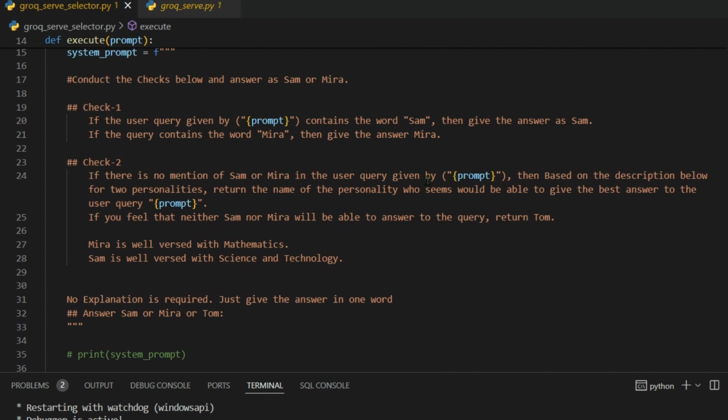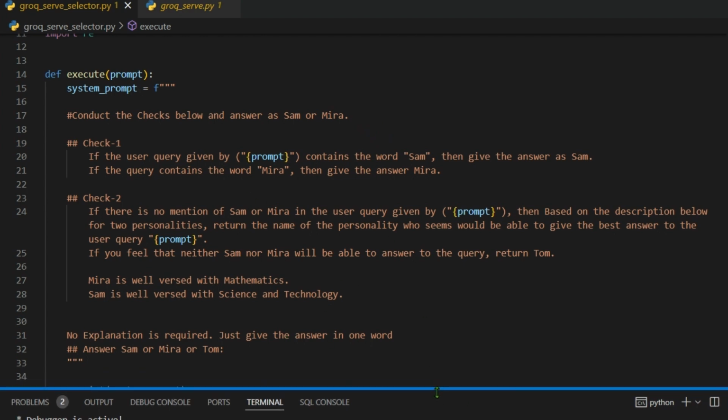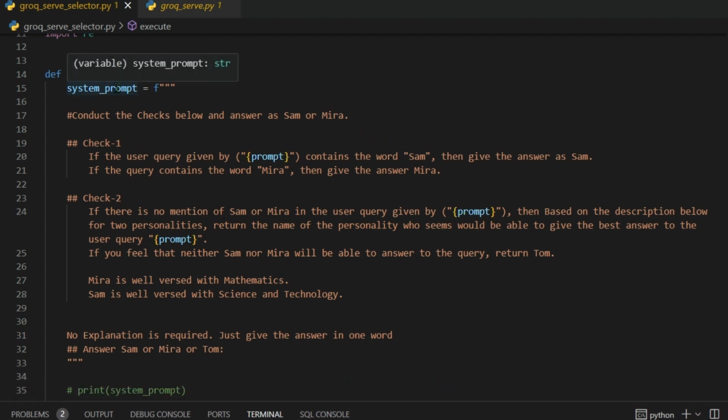The system prompt is such that it will basically give out only the name. So if I explain it more clearly, the system prompt says we need to conduct the checks below and answer as Sam or Mira. Check 1 is that if the user query given by the prompt contains the word Sam. So if I say, let Sam answer this question, then Sam is going to answer the question, even if it is based on maths. Then give the answer as Sam. If the query contains the word Mira, then give the answer Mira.